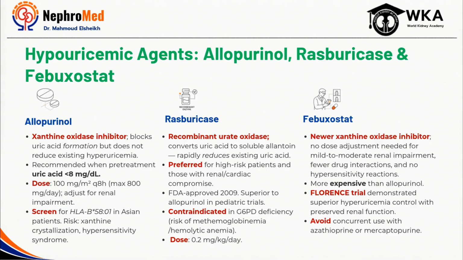Febuxostat is another xanthine oxidase inhibitor and serves as an alternative to allopurinol, particularly in patients who cannot tolerate allopurinol or when dose adjustment becomes very challenging. From a practical standpoint, the clinical question is not which drug lowers uric acid best, but which drug is appropriate for the patient sitting in front of you.